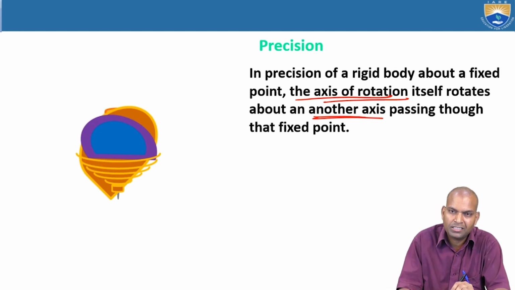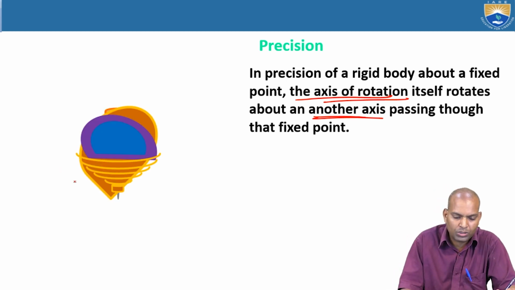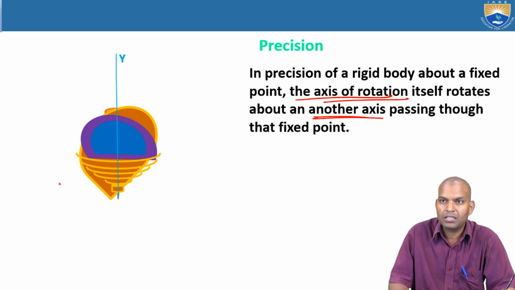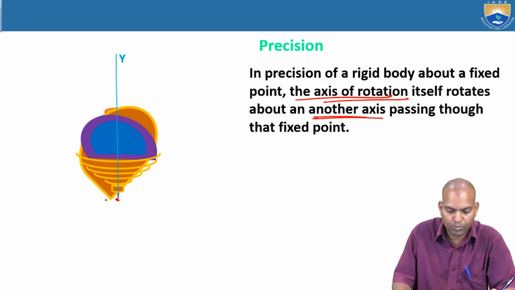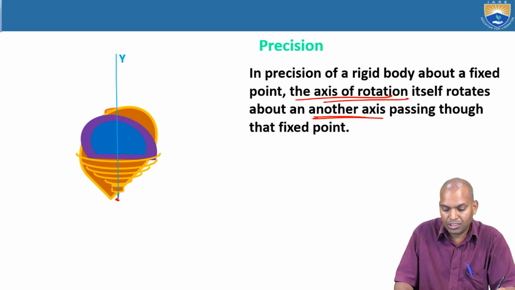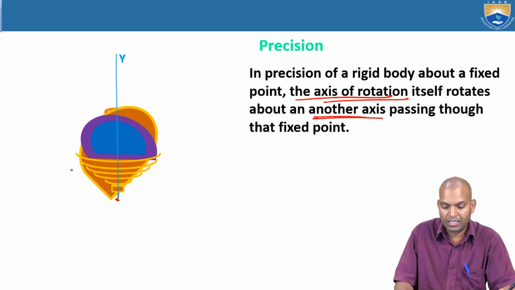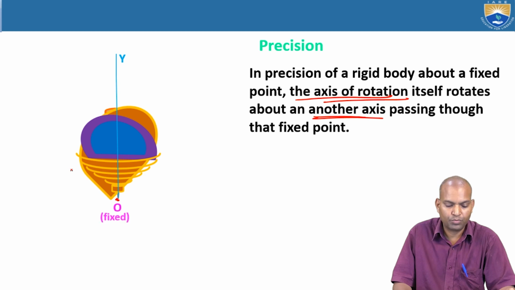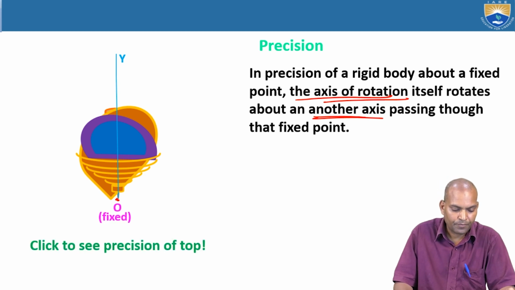Let us understand through the diagram. This is the fixed point.